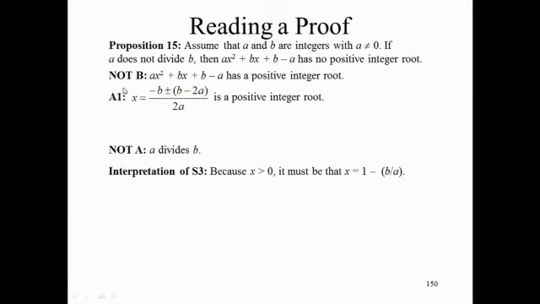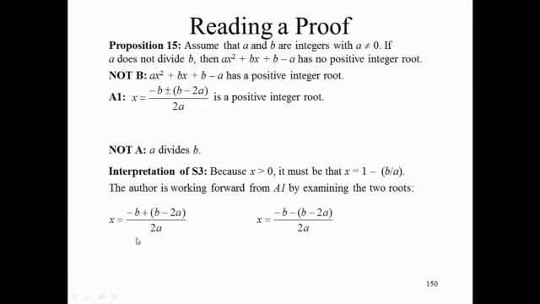Well, let's look at these two roots. Here is the first root, the positive root, and over here is the negative root. Let's look at the positive root first. Minus b plus b, the b's cancel. You're left with minus 2a all over 2a, otherwise known as minus 1. We know that x has to be positive, so how can x equal minus 1? Can it? No, of course not. This cannot happen because x is a positive integer root. So if this root cannot happen, what must happen?